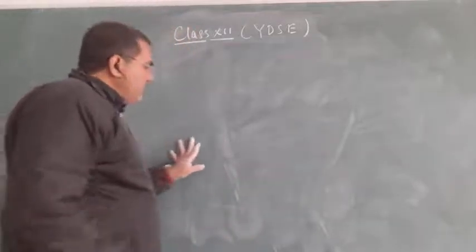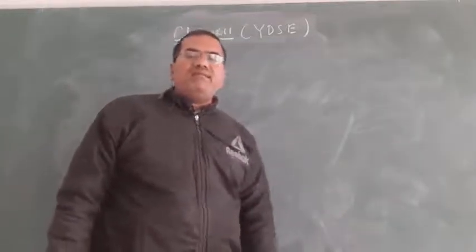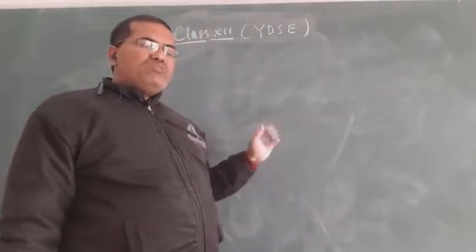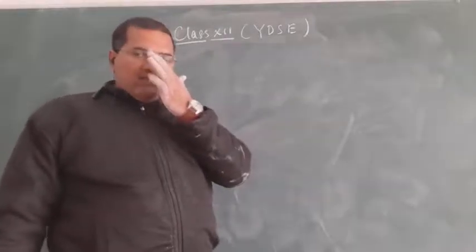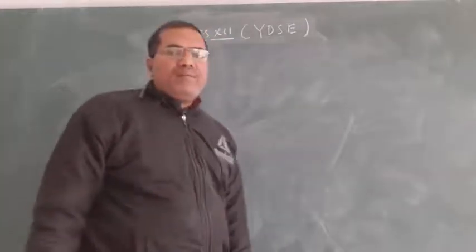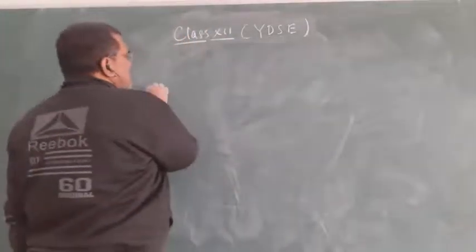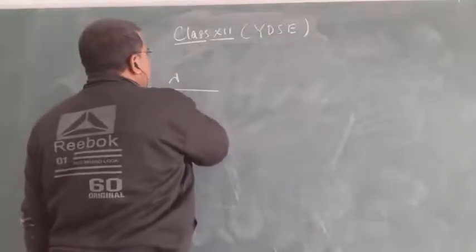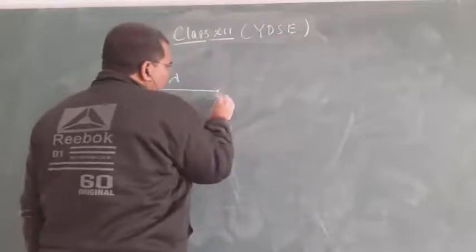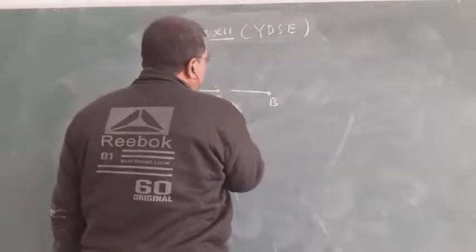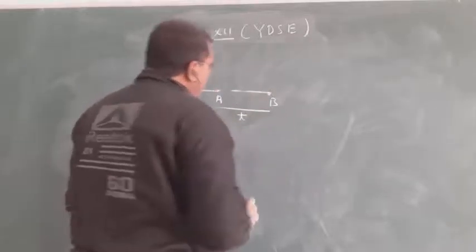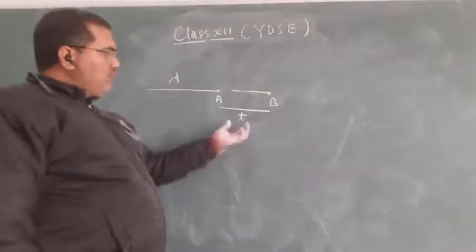So today we will discuss what will happen when a slab is inserted in the path of a source in YDSE. You can say optical path length. Consider a wave traveling in air from A to B. Say this is T distance here, A to B. So the path difference is T here.